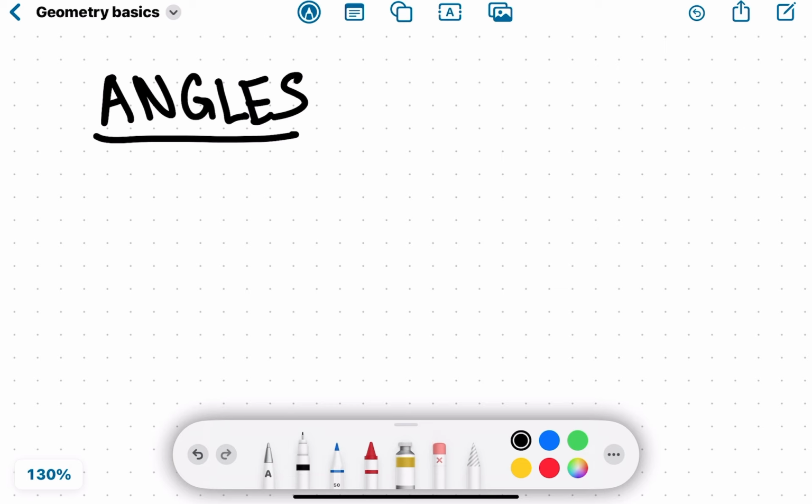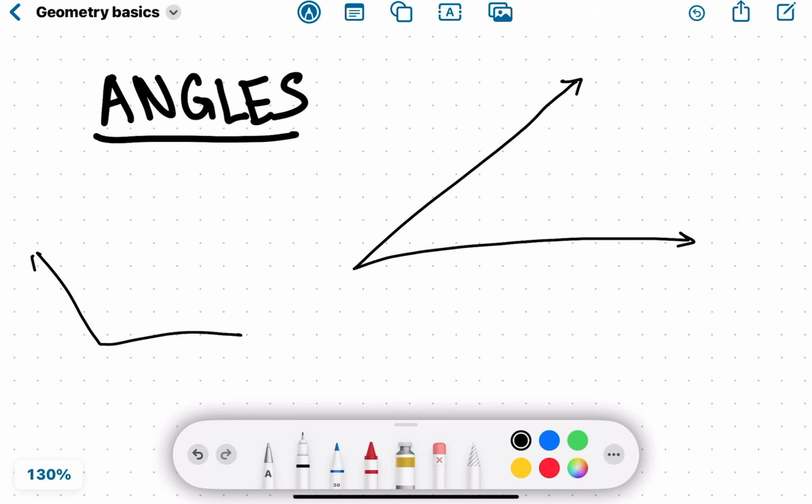So yeah. What is an angle? I'm sure you've heard the word before. An angle kind of looks like this. Or it could look like this. Or actually, it could even look like this. So, an angle pretty much is when you have two rays, right? Because we said a ray has one point and then an arrow on the other side. Two rays connected at the same point, and then we measure the distance in between them.